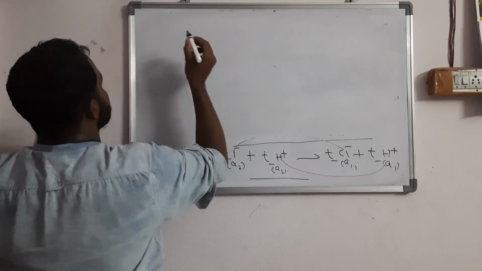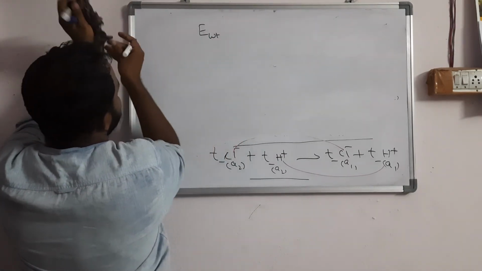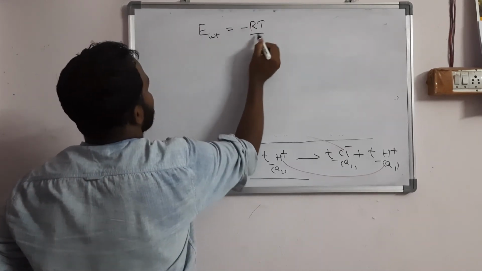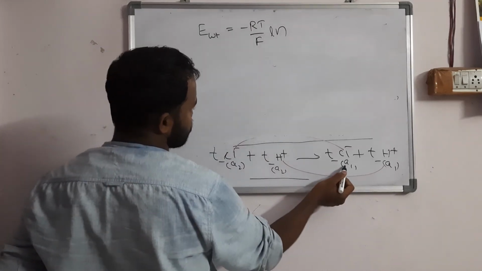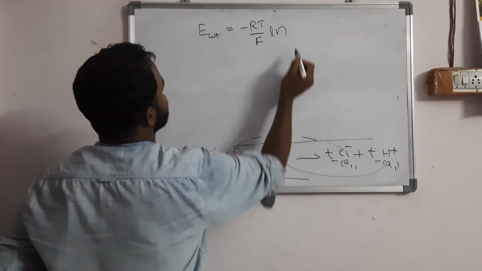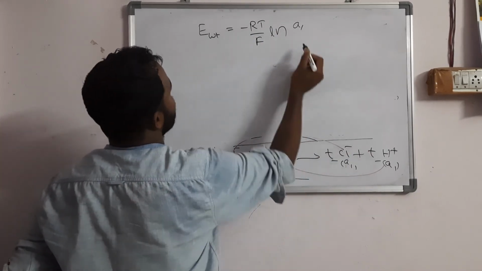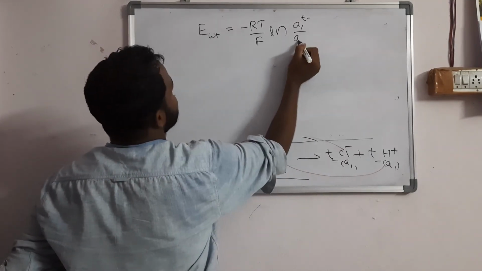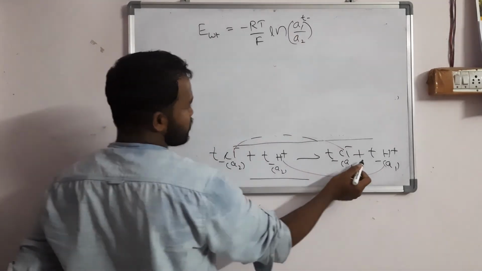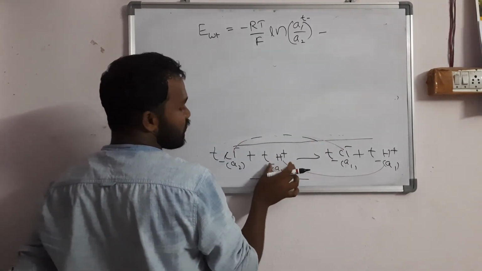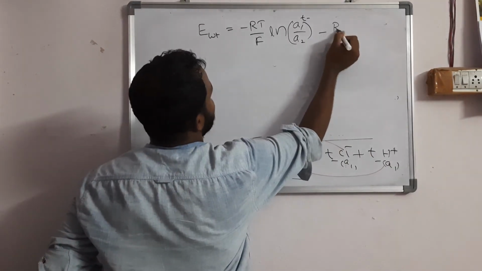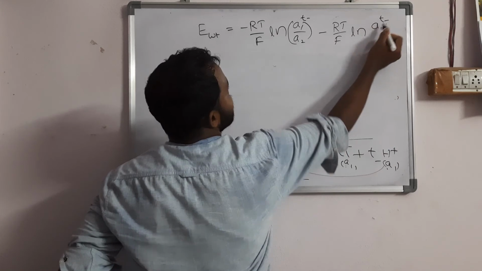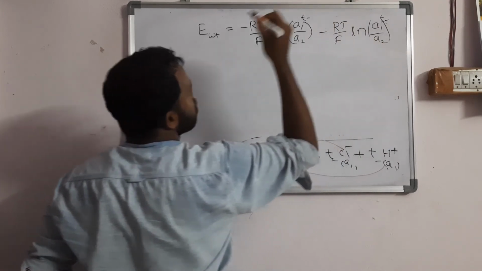So next equation is what? E with transference is minus RT by F ln of concentration of products. First I am going to write for this. Product is what? A1 power t minus. Whenever the coefficient is there, power t minus. And A2 power t minus, that I am writing whole power t minus. Similarly, if I write one more equation for HCl, what I will get? Minus RT by F ln of A1 power t minus by A2 power t minus, that I will get whole power t minus.